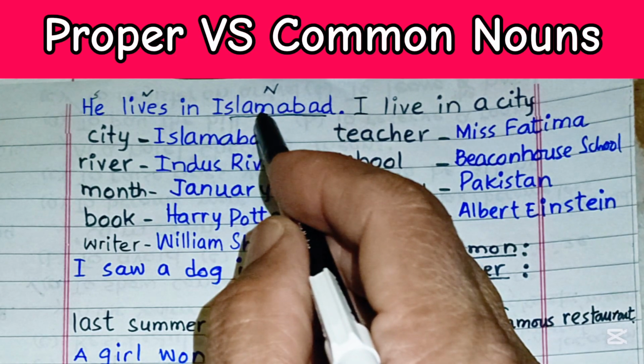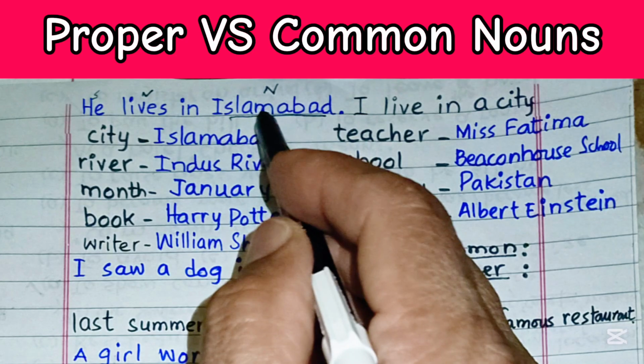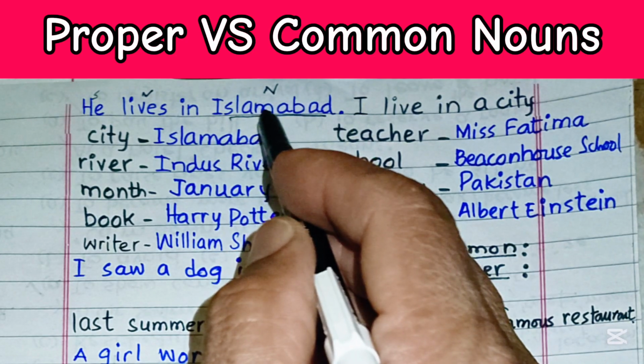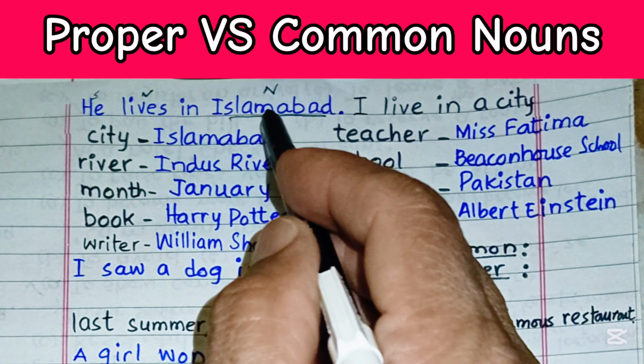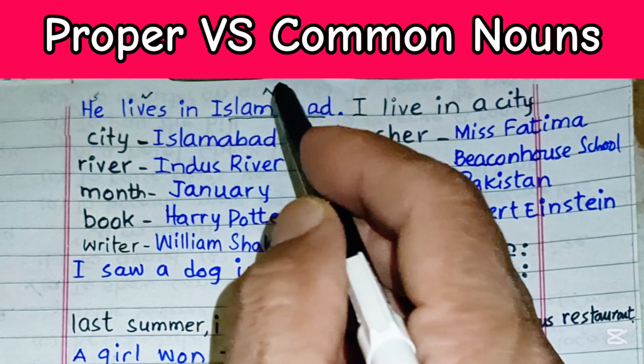It may be Lahore, it may be Karachi, it may be New Delhi, it may be Kanpur, or any city in the world, but it is a name of a specific city. It is not the name of any city. So this is a noun and this looks to be a proper noun.